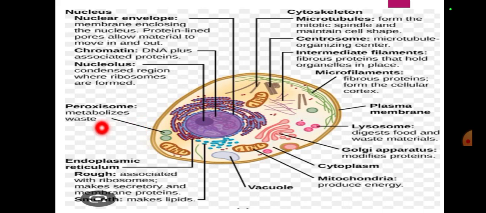Proteasome, metabolized waste. Endoplasmic reticulum: when it's rough, it's associated with the ribosomes and makes secretory and membrane proteins, and when it's smooth it makes lipids. And cytoskeleton, it's microtubules from the mitotic spindle and maintain cell shape.